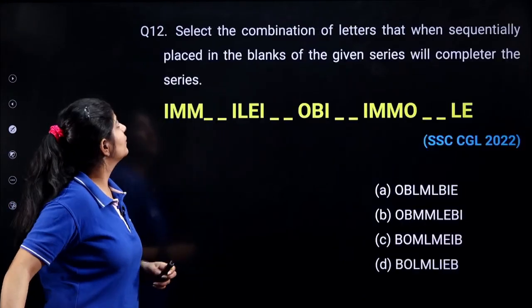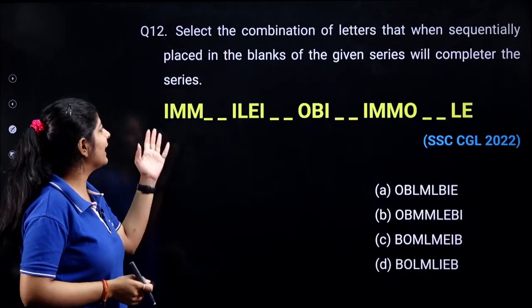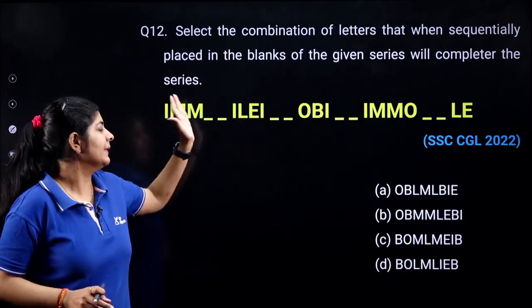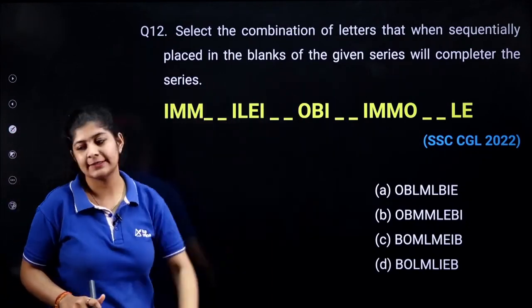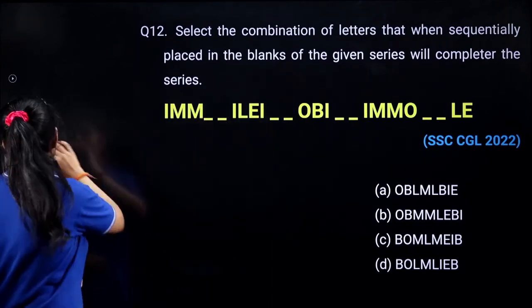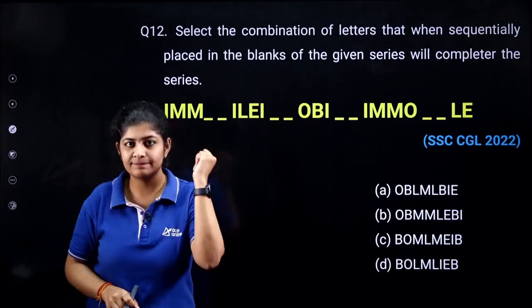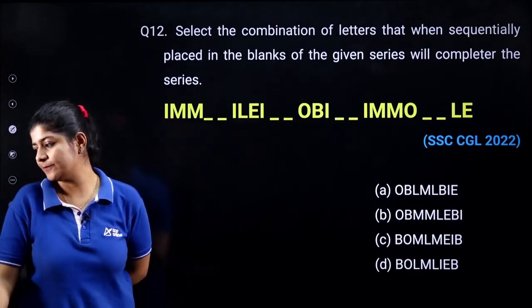Okay, now let's move towards the next question and here you are having one filler. You need to determine what will come at the place of these blanks. Again, this one is a very easy one. If you see the pattern carefully, you can easily determine the correct answer.